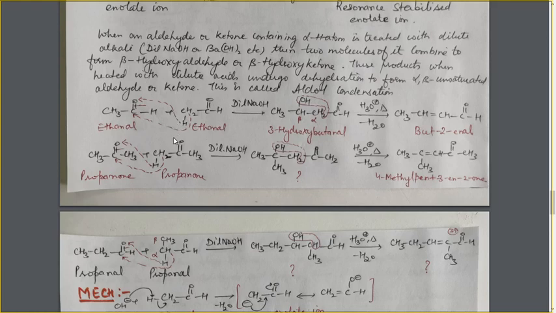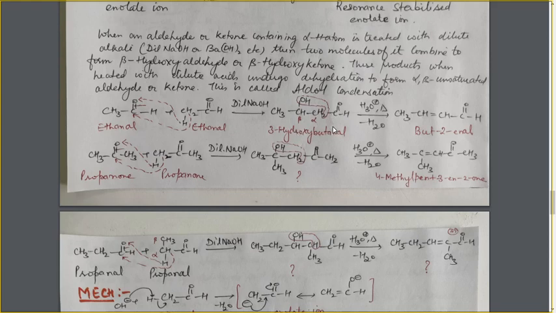Yes, how does the movement take place? This alpha H atom will go to this oxygen atom to make it an OH group. This bond will be broken so that this oxygen can have one free valency and can form a bond with this hydrogen atom. Now this carbon atom is having the free valency as well as this carbon, so this CH2 will go to this carbon. So the structure formed will be CH3, then CH, and on this there is one OH, CH3 CH OH, and on this C there will be CH2 C double bond O H. It is beta hydroxyaldehyde.